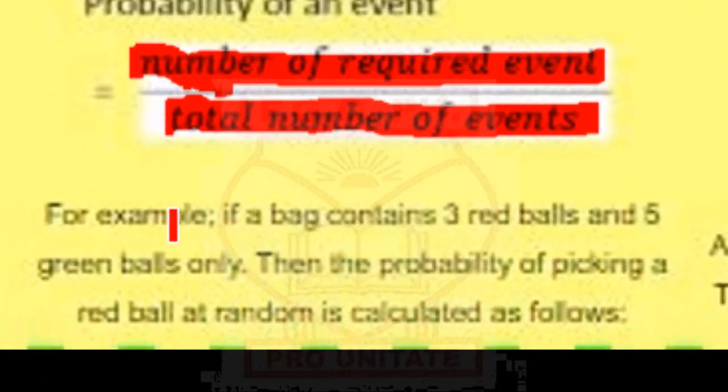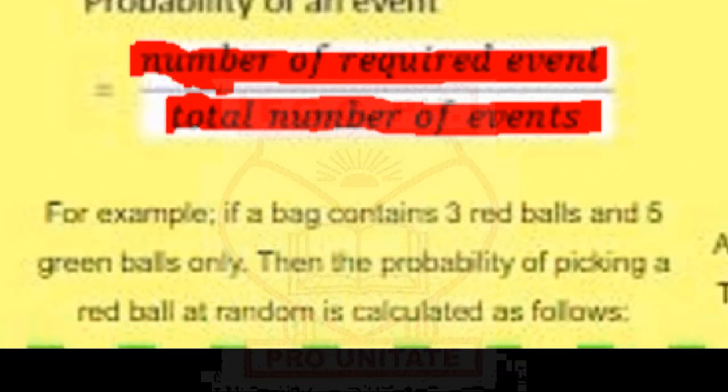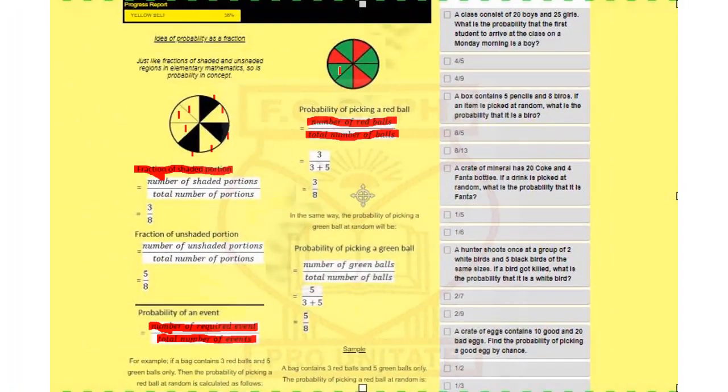So that's it. The question we just answered is actually this. It says if a bag contains 3 red balls and 5 green balls, then the probability of picking a red ball will be calculated as follows. So we just represented it in the form of shaded and unshaded regions, in the form of sectors of a circle.